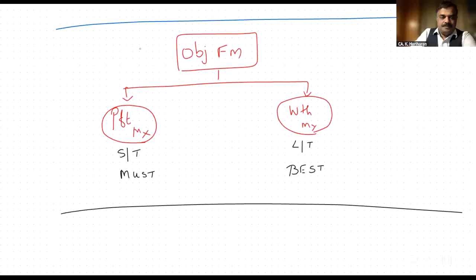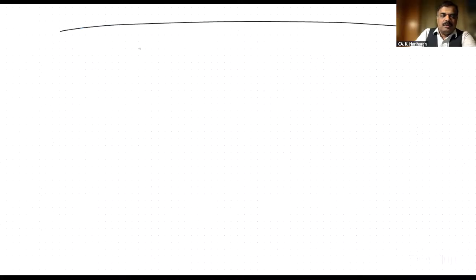Next. The next important question. If you are doing business, suppose our Haran wants to do the business. He wants to become a business magnate.